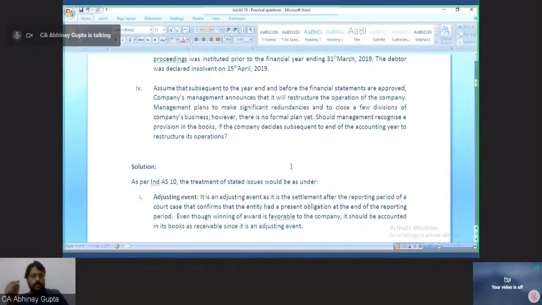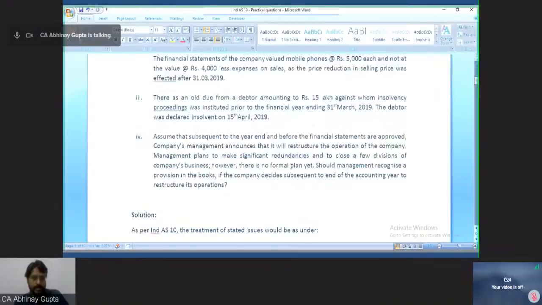Even though the winning award is favorable to the company, it should be accounted for in its books as a receivable since it is an adjusting event. So 1 crore will be accounted for as a receivable in the books, or if the management had provided for any provision earlier, then that provision will be reversed. Let's move to the next question.